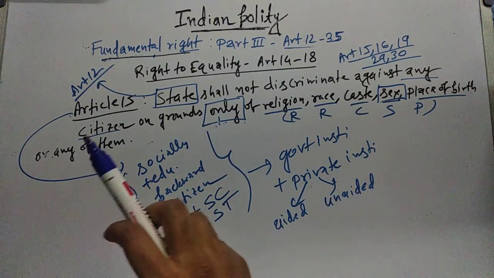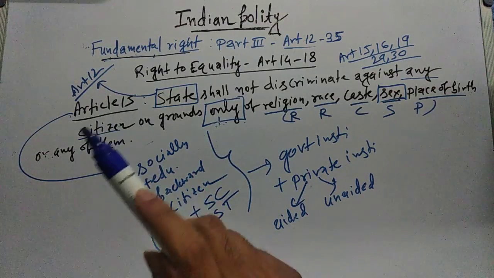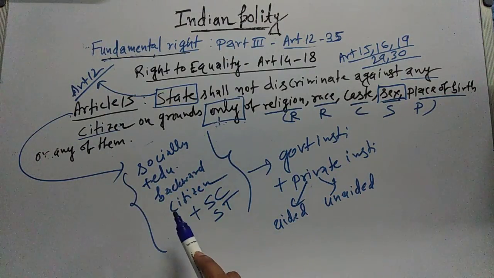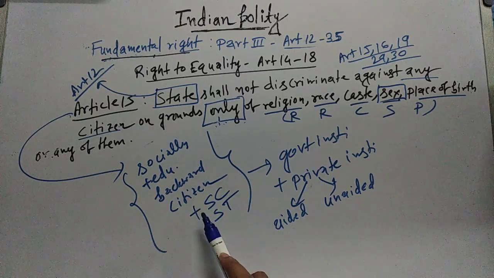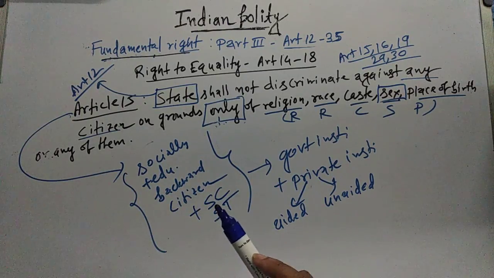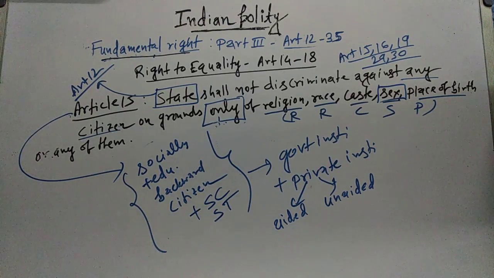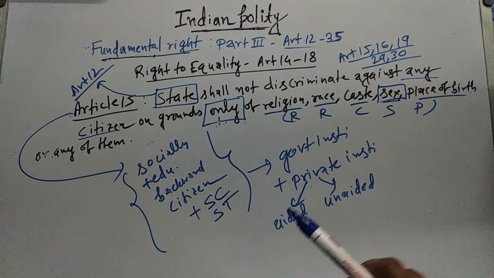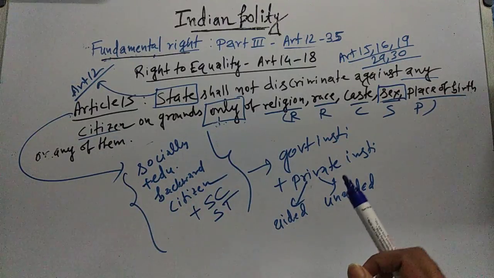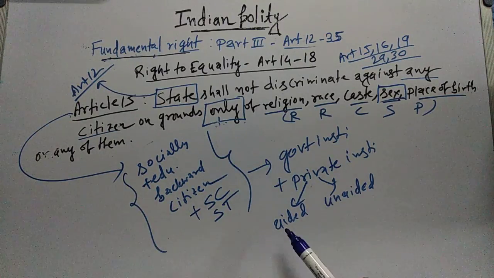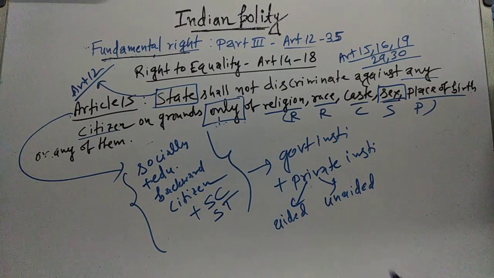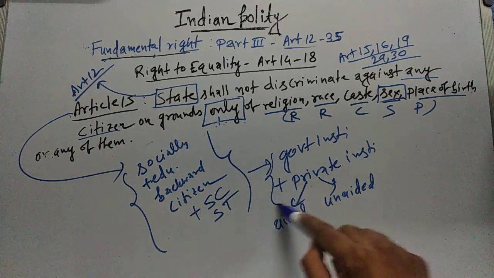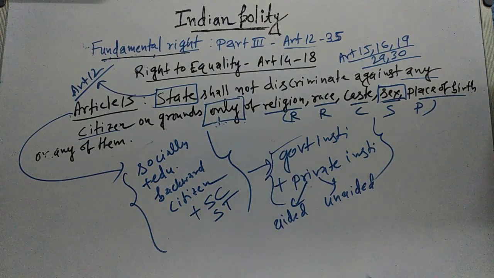That means the state can make special provisions for the socially and educationally backward class of citizen, can make special provisions for scheduled caste, can make special provision for scheduled tribe, and all these things are applicable to government institute as well as to private institute, and it does not matter whether that private institute is aided by the government or unaided by the government. It is applicable to all kind of private institute and to government institute.